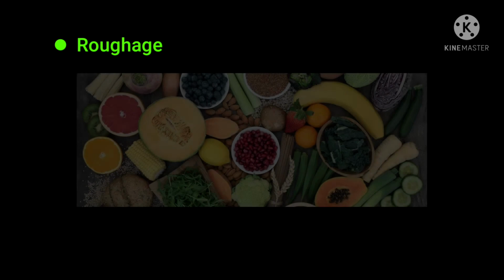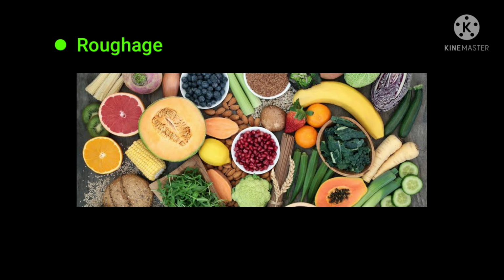But besides these nutrients, some other components are also present in the food or also required by us. These are the roughage, water, etc. So what is roughage? Roughage is the component of food that is mainly present in plant derived foods. This cannot be digested by us. So this component of food helps in clearance of undigested food material in our body.